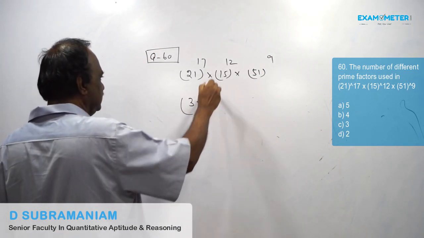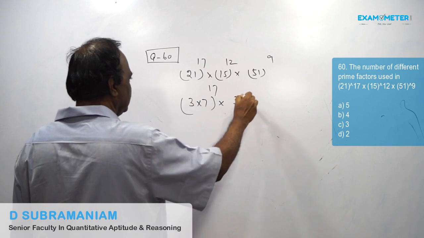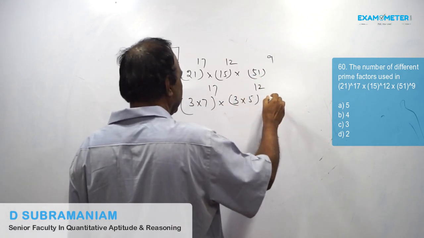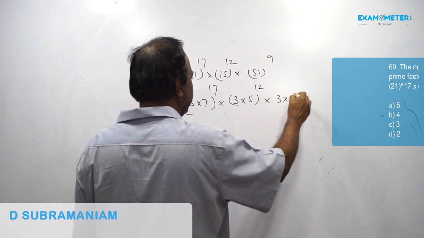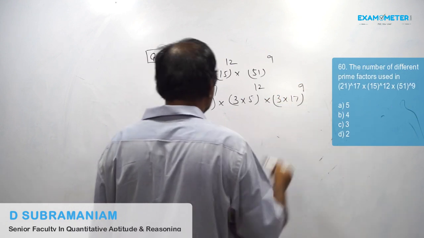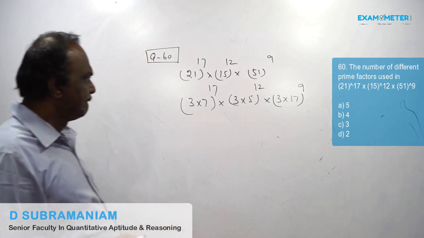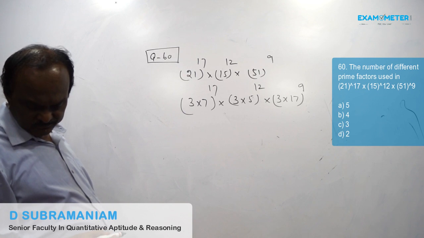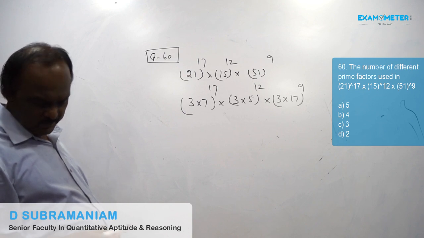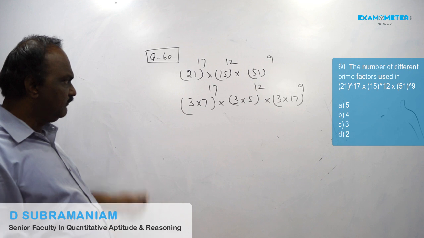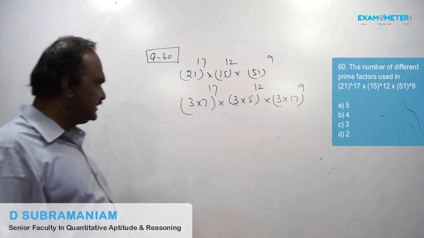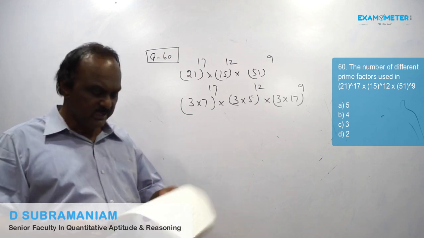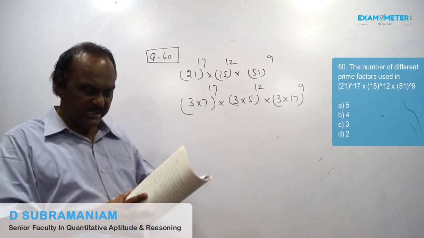Three into 7, 3 into 5, 3 into 17. So 3 is a prime number, 5 is a prime number, 7 is a prime number, 17 is a prime number. There are 4 prime numbers, so answer is 4, that is multiple choice B.